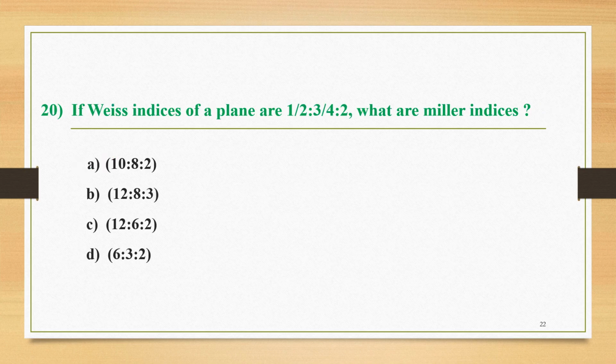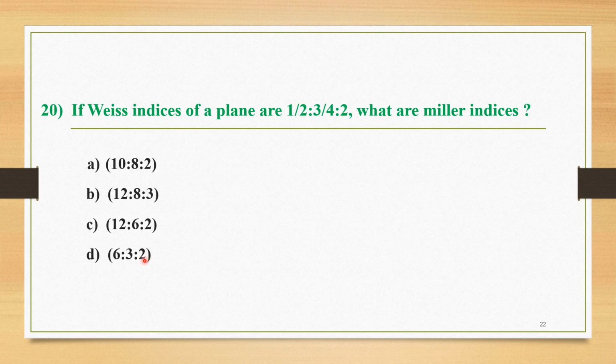The next question, number 20, is here. If Weiss indices of a plane are 1/2, 3/4, 2, what are its Miller indices? The four options are A, 10, 8, 2, B, 12, 8, 3, C, 12, 6, 2, and D, 6, 3, 2.